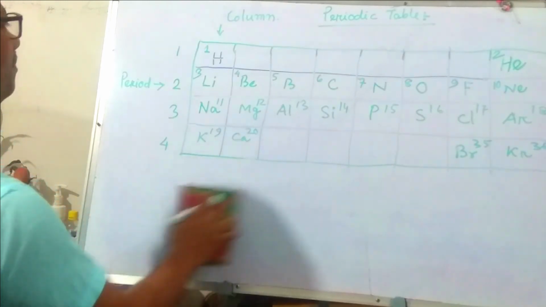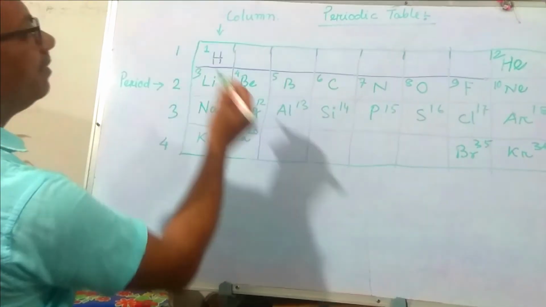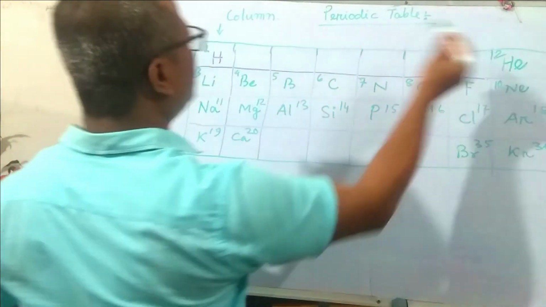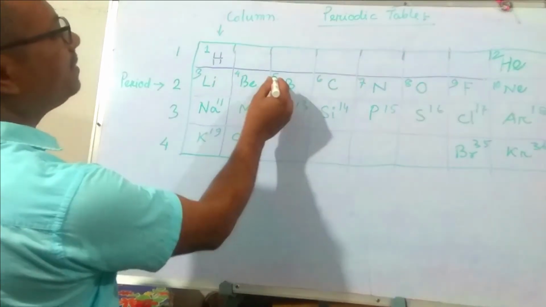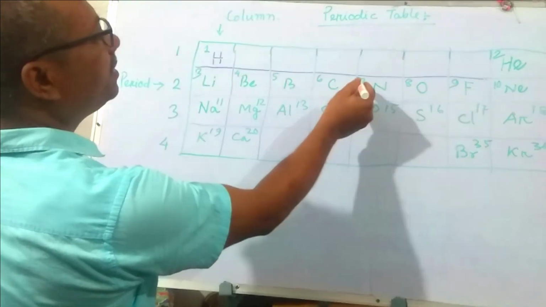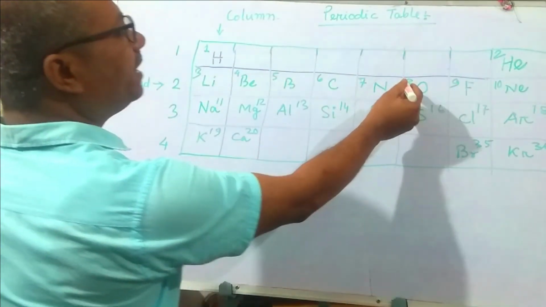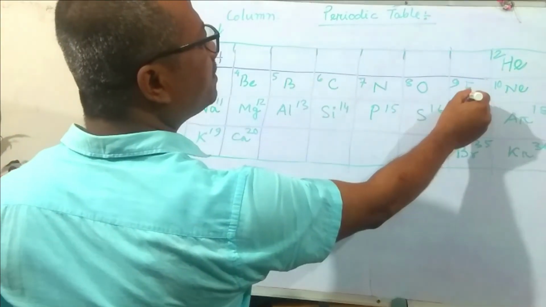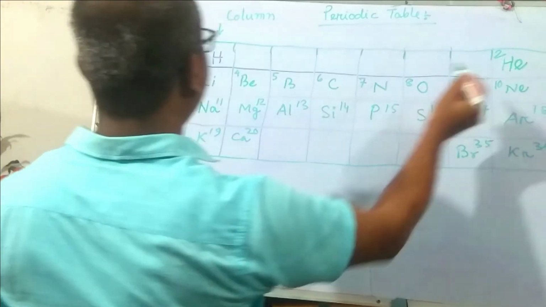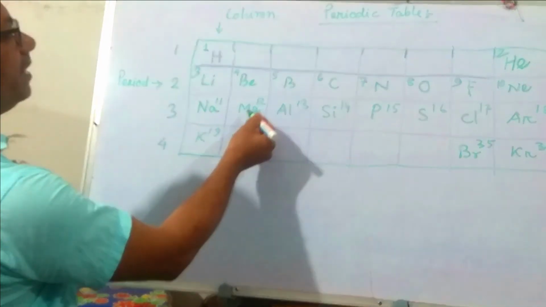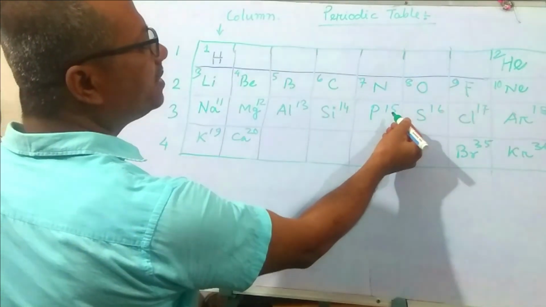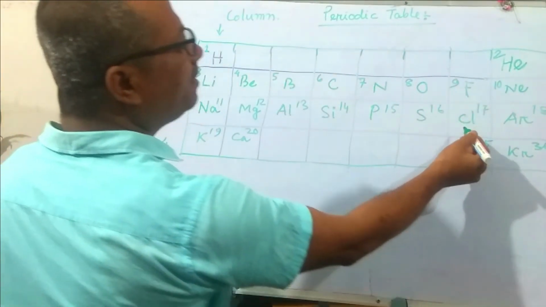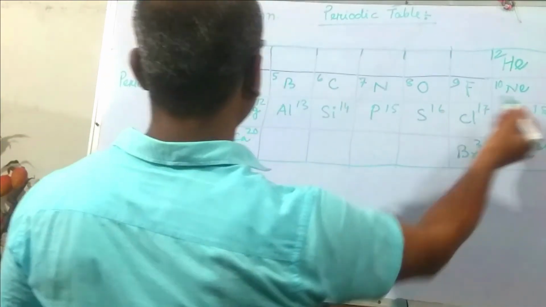So the atomic number of hydrogen is 1, helium is 2, lithium is 3, beryllium is 4, boron is 5, carbon is 6, nitrogen is 7, oxygen is 8, fluorine is 9, neon is 10. Sodium is 11, magnesium is 12, aluminum is 13, silicon is 14, phosphorus is 15, sulfur is 16, chlorine is 17, argon is 18.